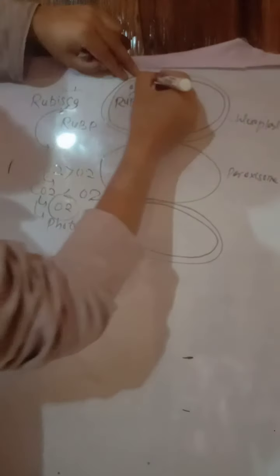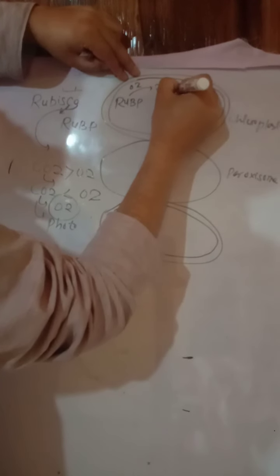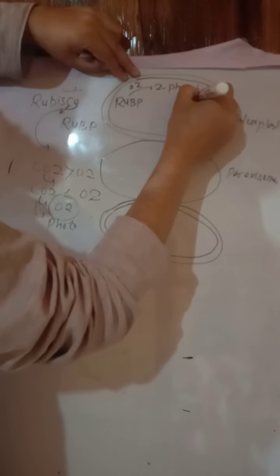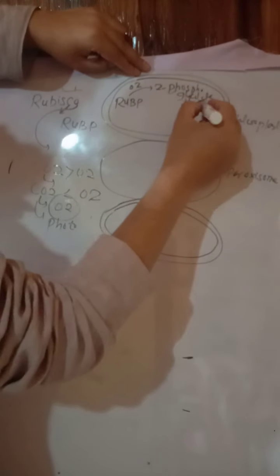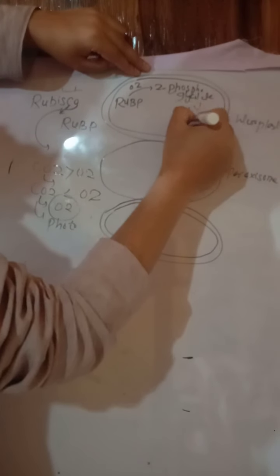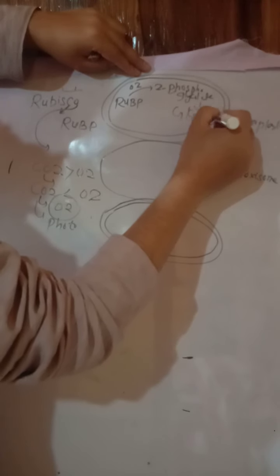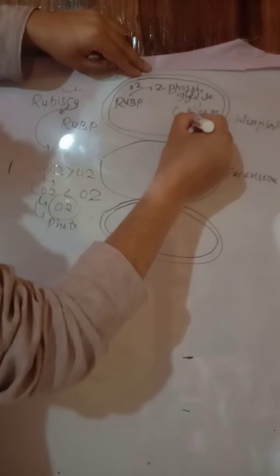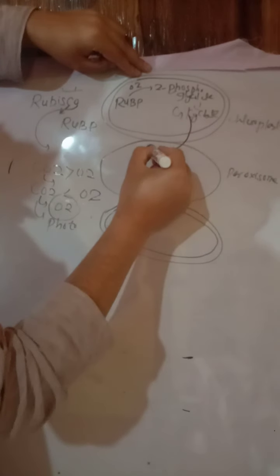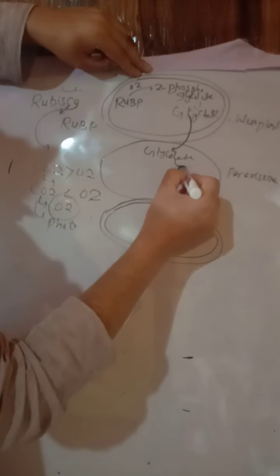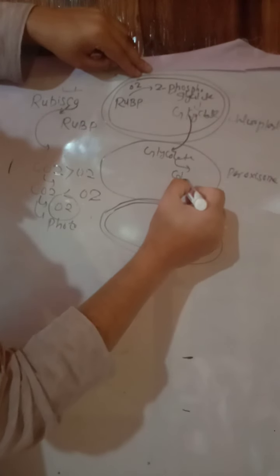So RuBP in presence of oxygen forms a compound called 2-phosphoglycolate. Then it loses one molecule of phosphoric acid and forms glycolate. This glycolate is now transported into the peroxisome, where it is converted into an amino acid called glycine.